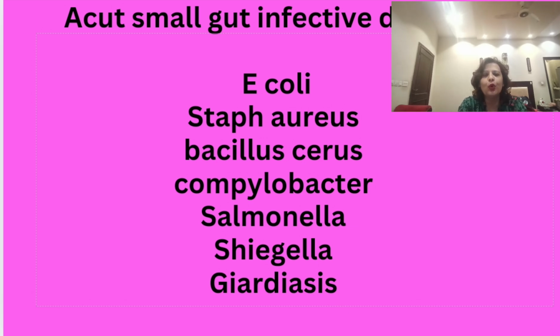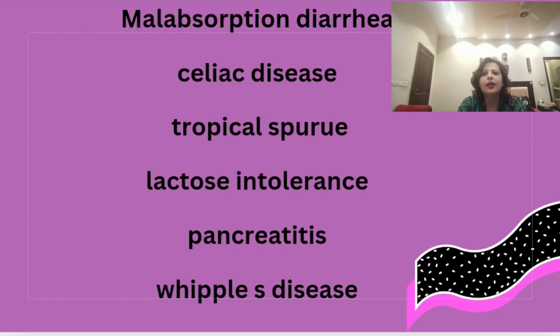Then we'll discuss small gut acute diarrhea. First of all, we'll discuss infectious causes like E. coli, Staph aureus, Bacillus cereus, Campylobacter, Salmonella, Shigella, Giardiasis. All these diarrheas are acute infectious small gut diarrhea.